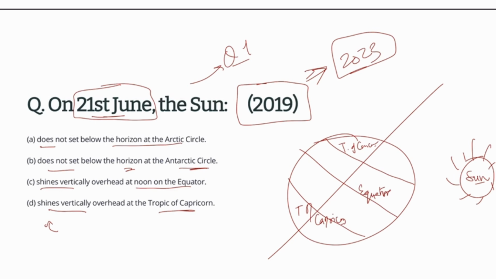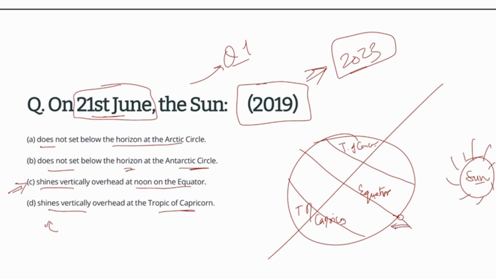Now, if we see statement C, it shines vertically overhead at noon on the equator. Can any person who is on the equator have the sun overhead? Can his shadow form at his feet? No, because the shadow will be forming at an angle.